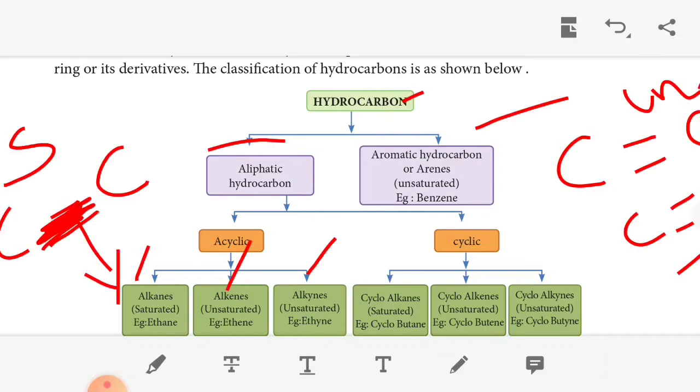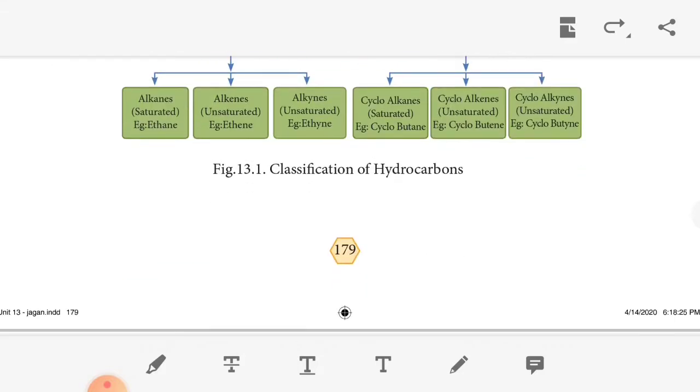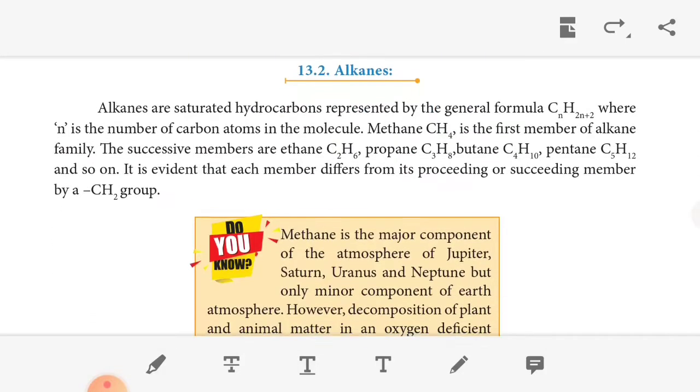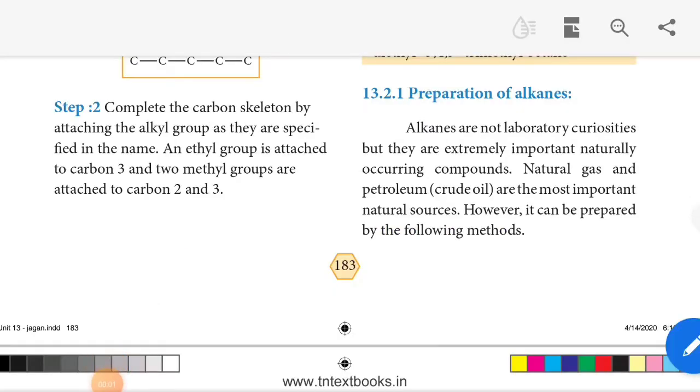Then the next one is alicyclic, that is cyclic. Cyclic means cycloalkanes, cycloalkenes, cycloalkynes. Examples: cyclobutane, cyclobutene. So cycloalkane is saturated, while cycloalkenes and cycloalkynes are unsaturated. Okay. Next, move on to the next topic: preparation of alkanes.